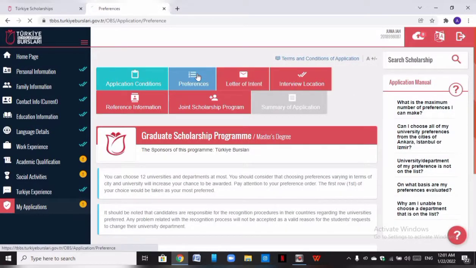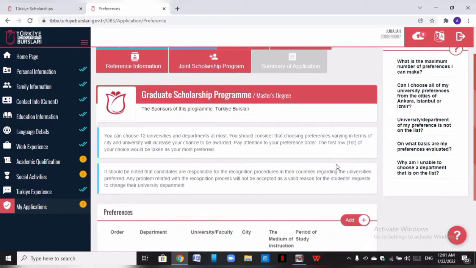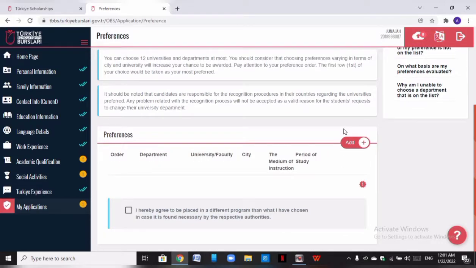You come to the preferences. Yes, the preferences. The preferences is one of the most important areas of the scholarship application. One of the unique things about the Türkiye Burslari is that you don't have to apply for university placement separately as well as the scholarship separately. All you need to do is just submit this one application. You have to do everything within this one application. So here you have to choose the universities that you want to be placed in. This scholarship gives you 12 chances to choose 12 universities and 12 courses.